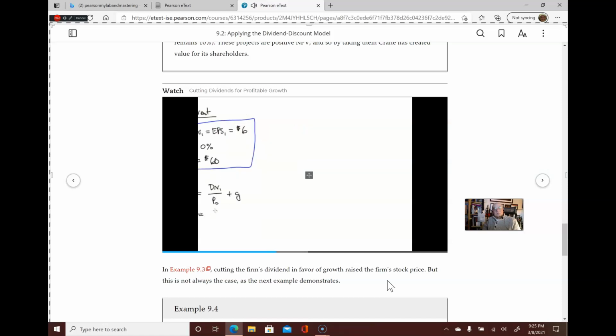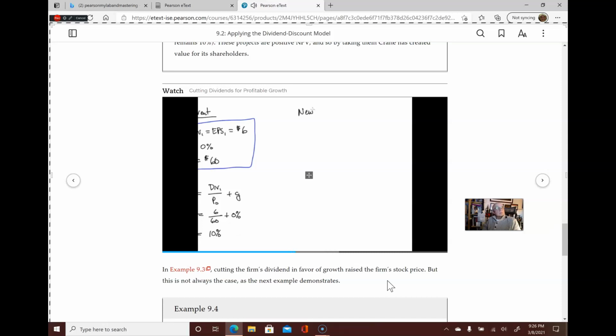Using the information above, this is equal to a $6 dividend divided by a $60 share price, plus our growth rate of 0%, or in other words, a total of 10% equity cost of capital. That is, if there's no expectation of growth, the equity cost of capital is just equal to the firm's dividend yield, in this case, 10%.